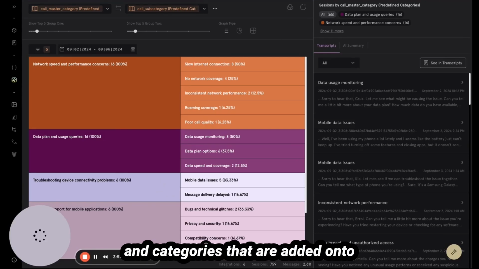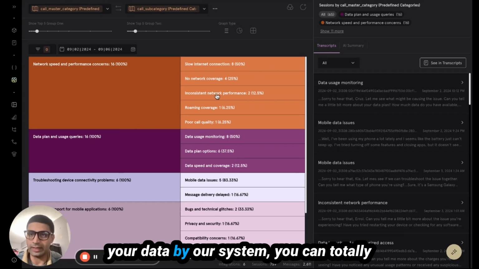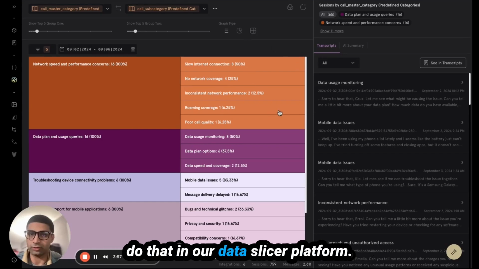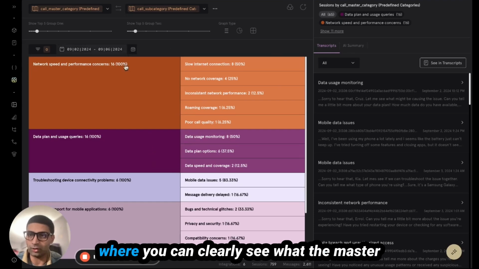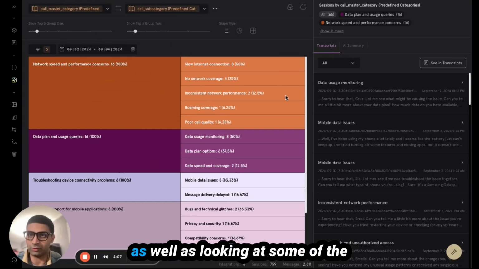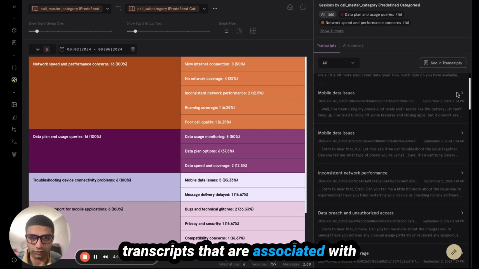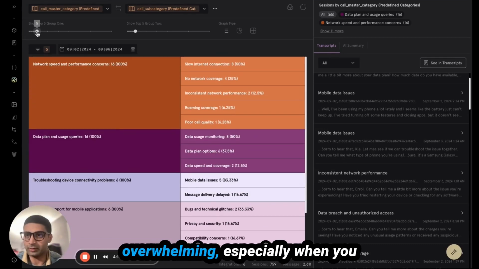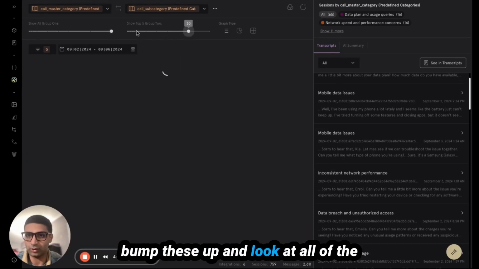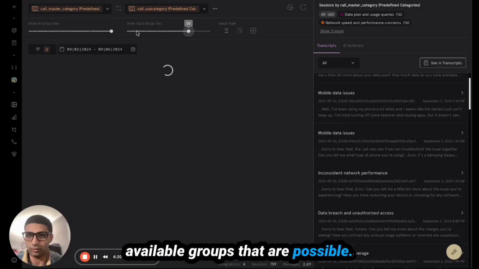Taking things a little bit further, if you want to explore the themes and topics and categories that are added onto your data by our system, you can totally do that in our data slicer platform. And this gives you a much better view where you can clearly see what the master categories are and the subcategories, as well as looking at some of the transcripts that are associated with this. And there's a lot going on here. I think it can be a little bit overwhelming, especially when you bump these up and look at all of the available groups that are possible.